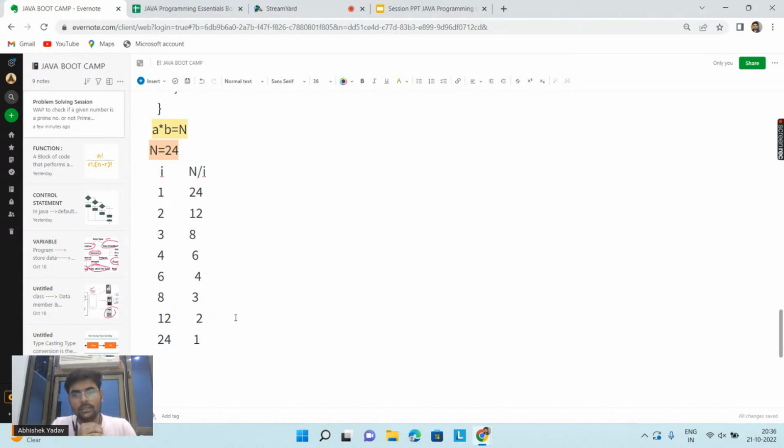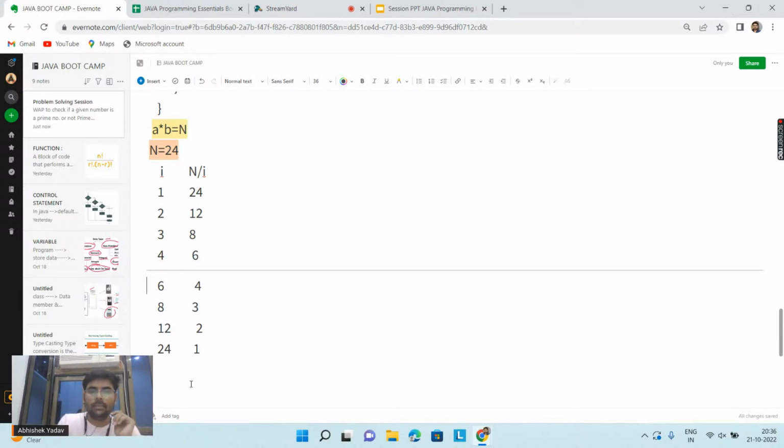4 and 6. Okay, yeah. So you are saying that after this point my factors are repeating. Till this point is clear. So can you guys tell me with the help of an equation how you can tell the computer that after this point your factors are repeating? How can you tell the computer this part?